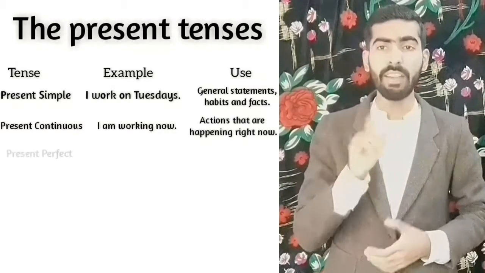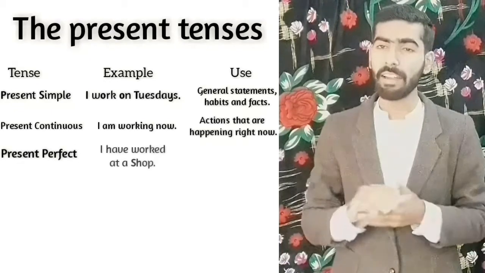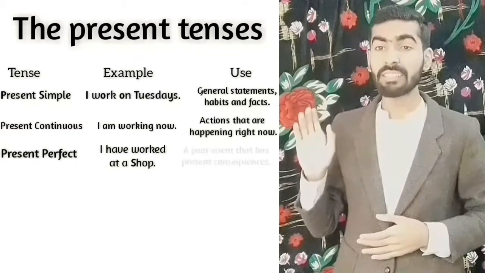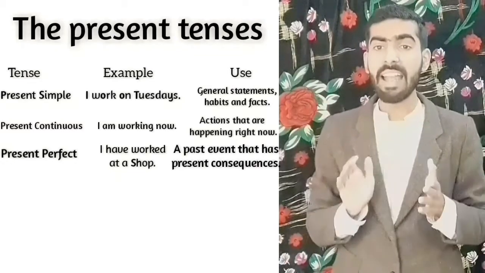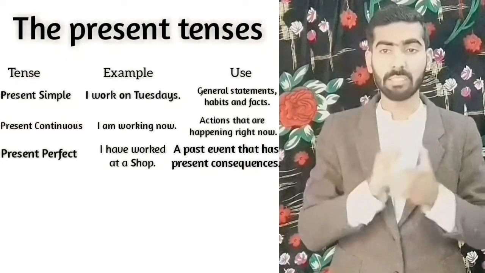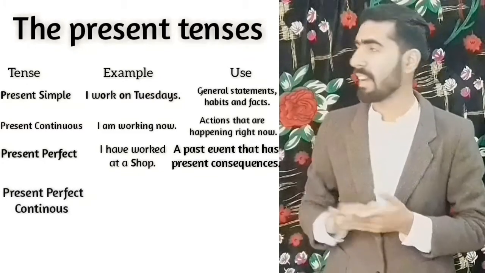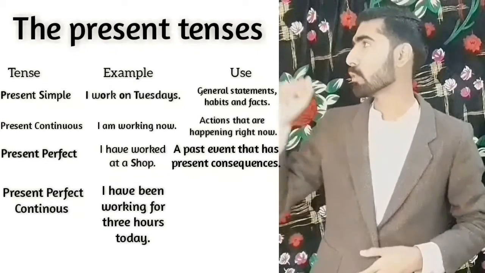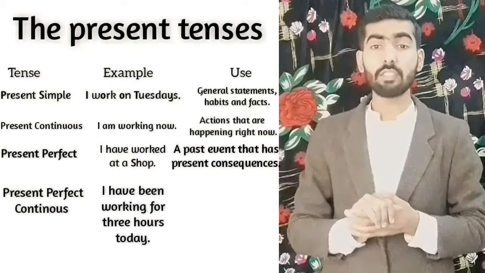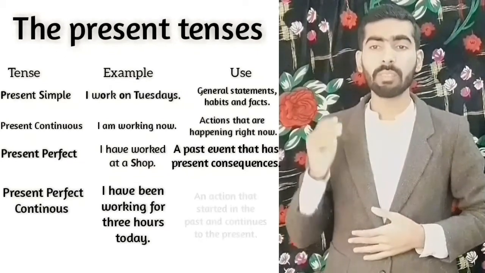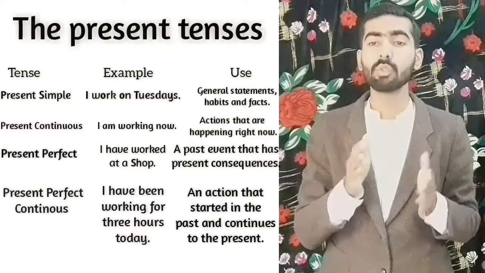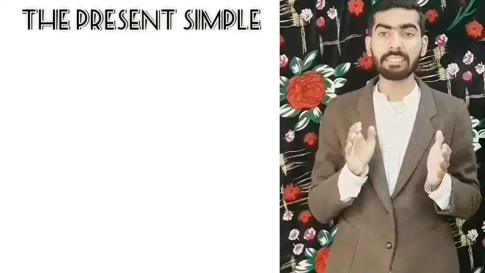The present perfect, I have worked at a shop. We use this to talk about past events or actions that have present consequences. And the present perfect continuous, I have been working for 3 hours today. This is used to talk about an action that starts in the past and continues in the present. Okay, so let's discuss each present tense in detail.